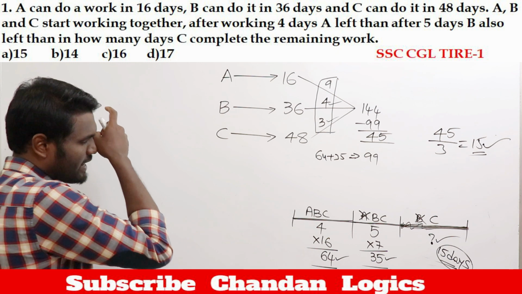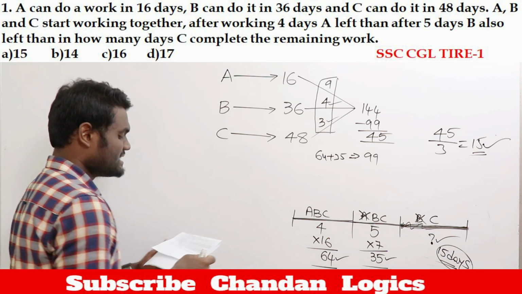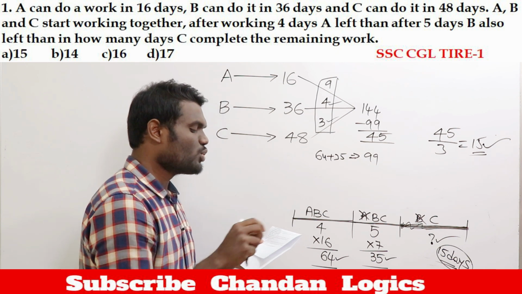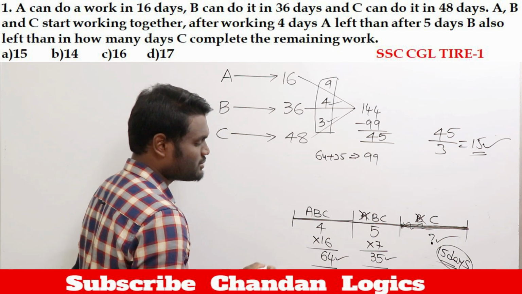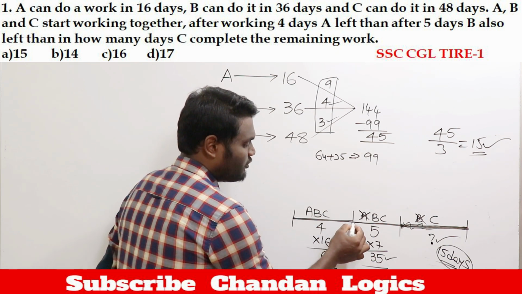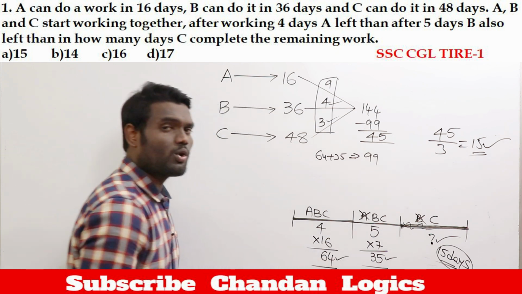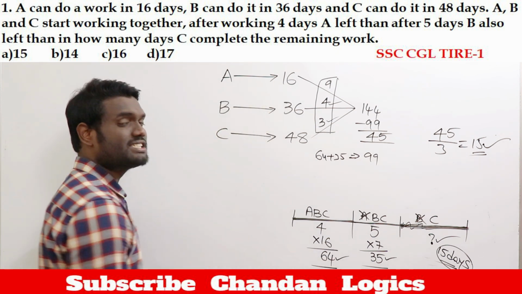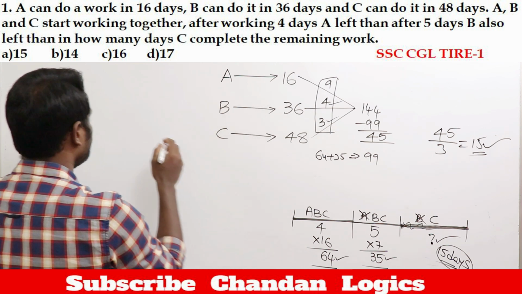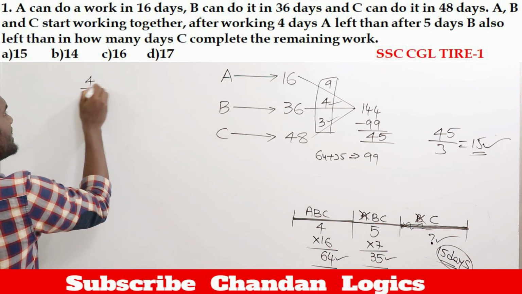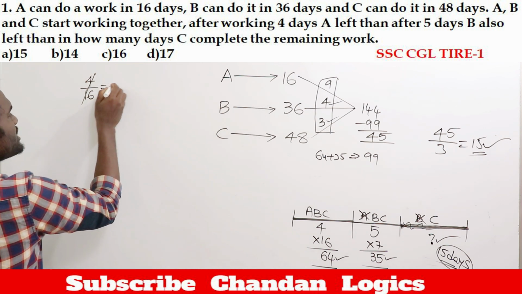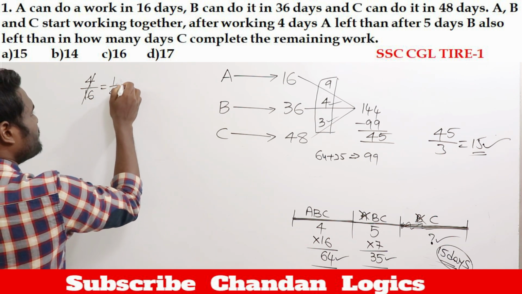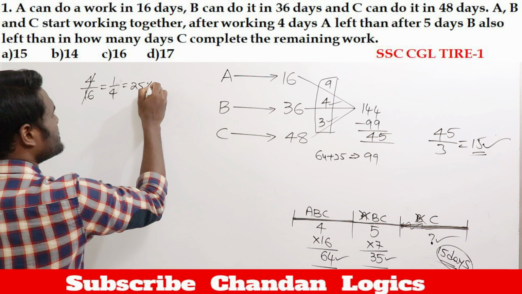If you look at the question, according to the question, A is going to work for 4 days. Why? Because if you observe here, A worked only for 4 days of time. A can complete the work in 16 days. If he works for 4 days, he is going to complete 1/4 of the work. Yes or no? 1/4 of the work is nothing but 25% of work.